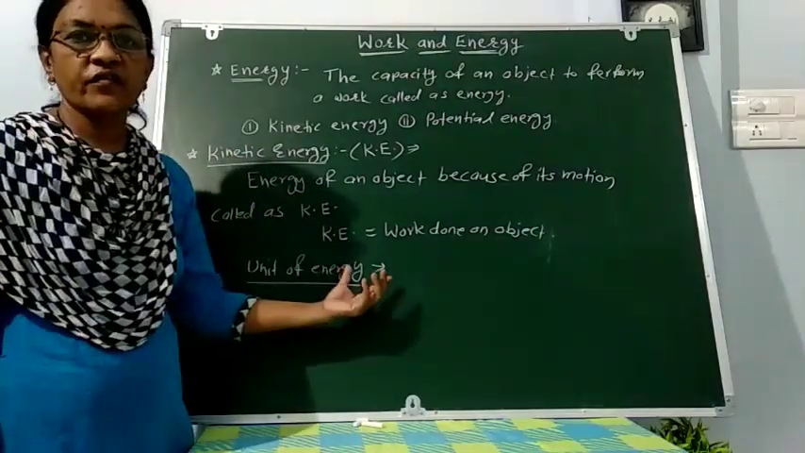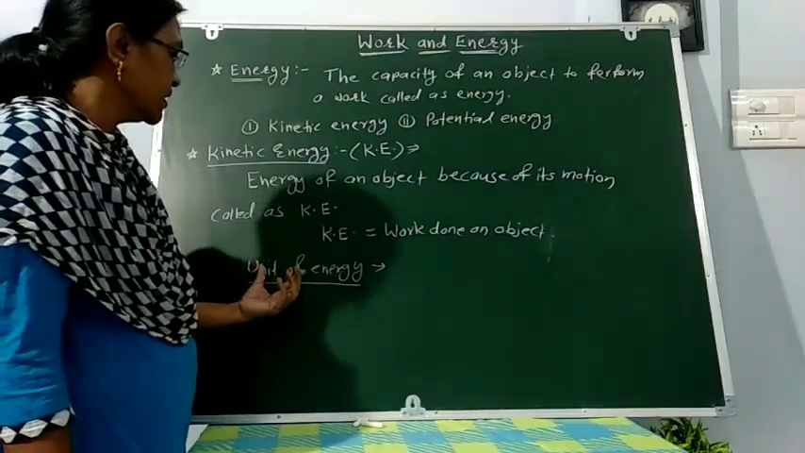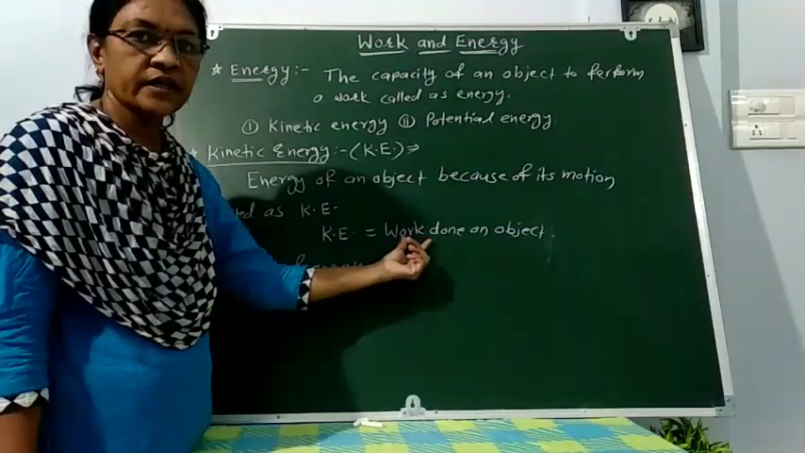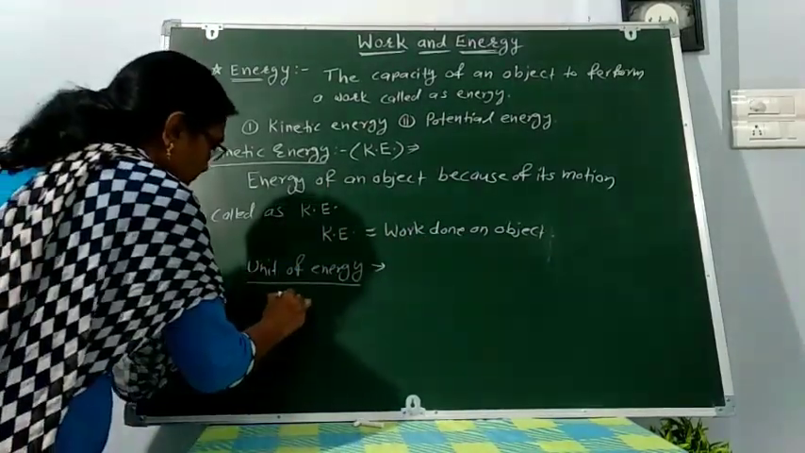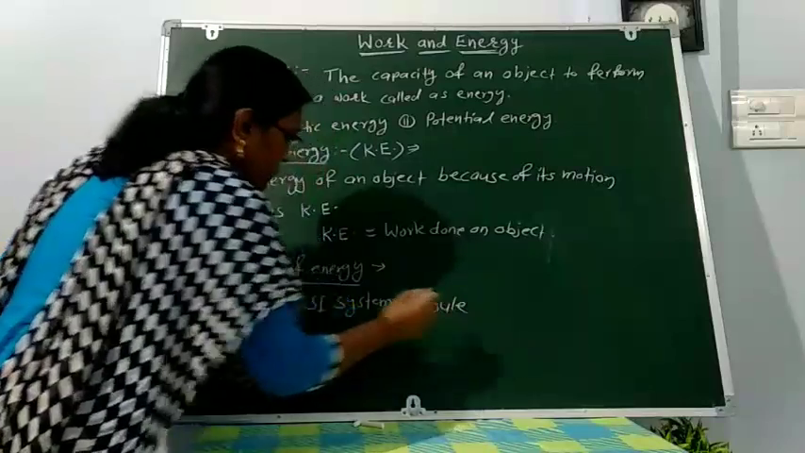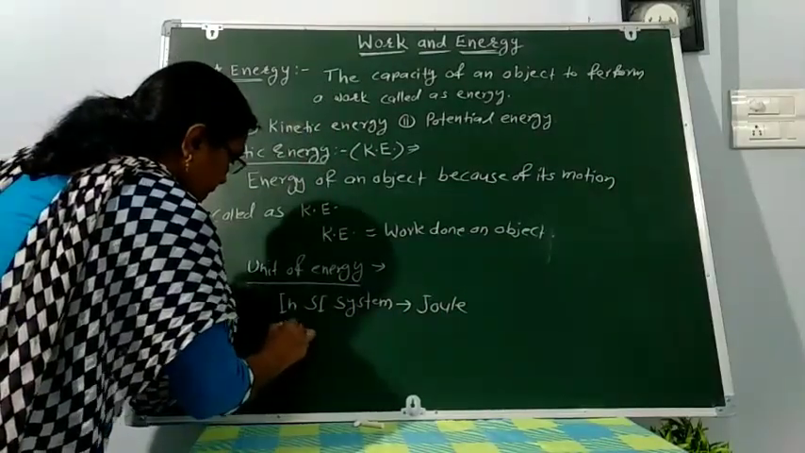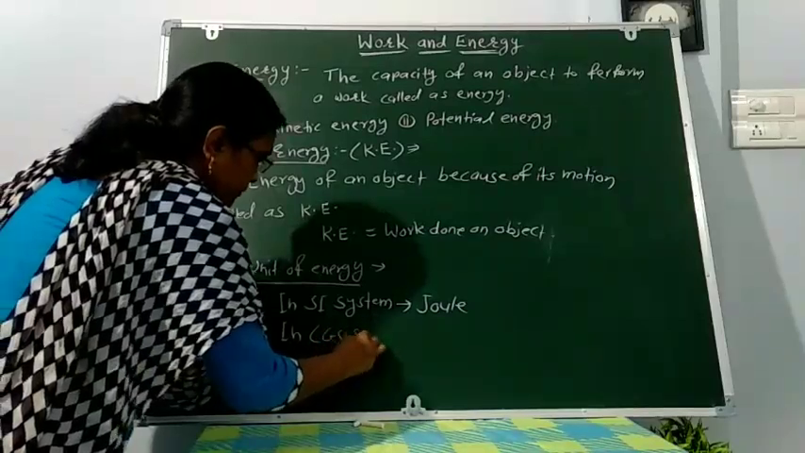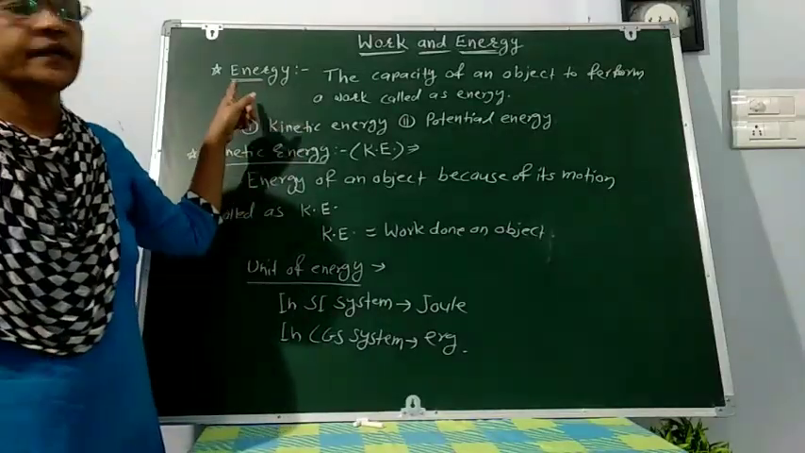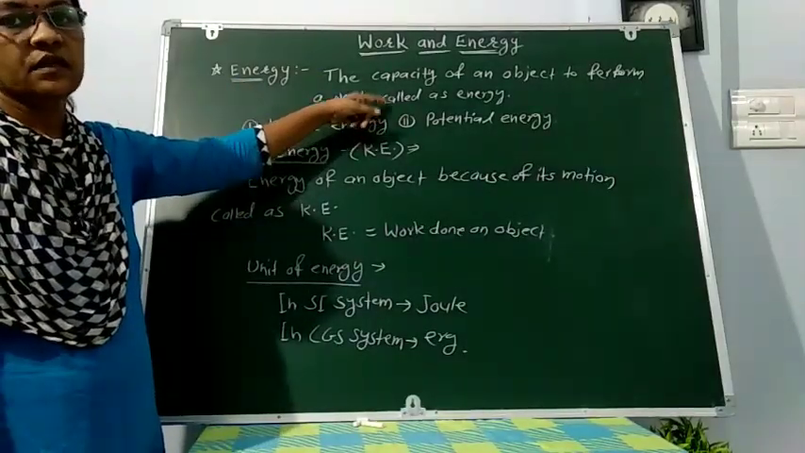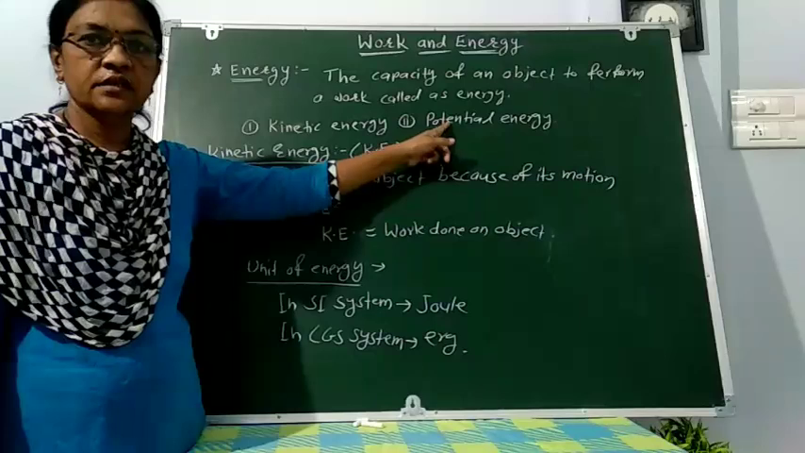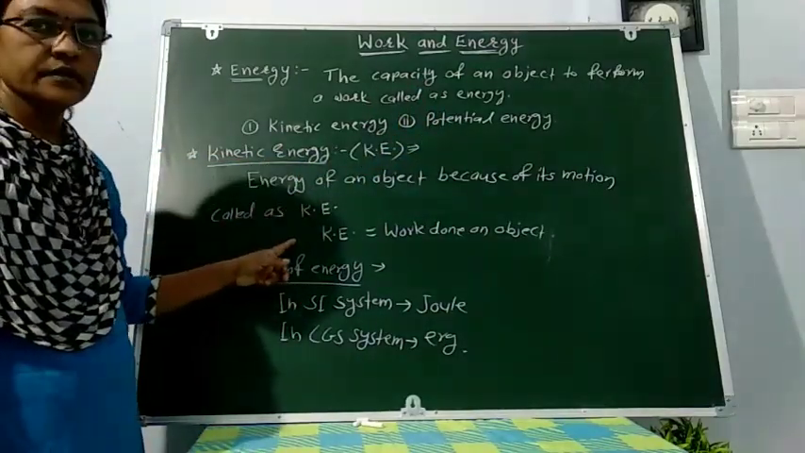Now, units of energy. The units of energy are the same as the unit of work because energy is equal to work done. So, in the SI system, the unit of energy is joule, and in the CGS system, the unit of energy is erg. In this way, we have to write the definition of energy and types of energy: kinetic energy, potential energy, and what is meant by kinetic energy.